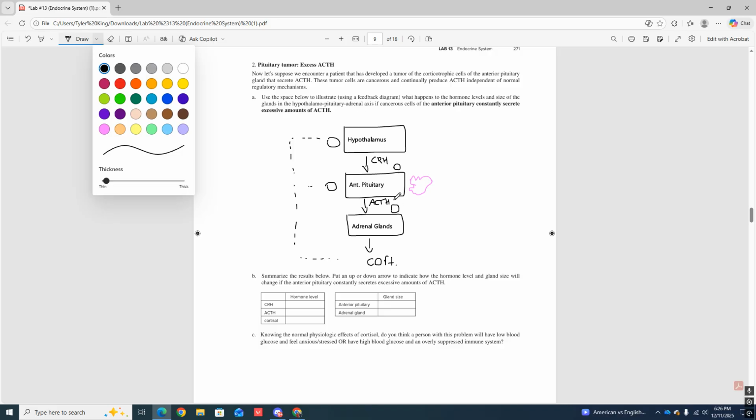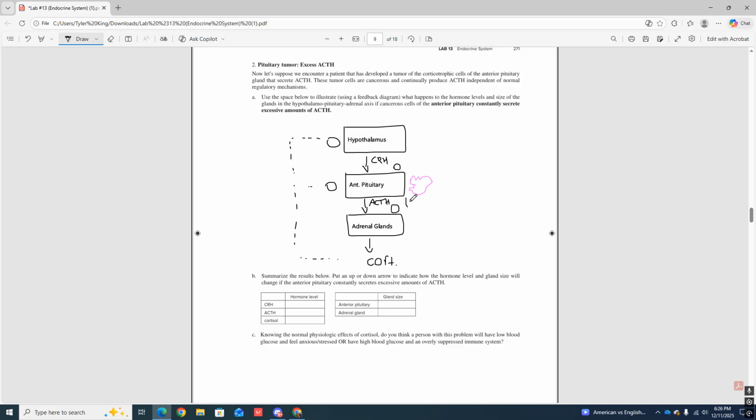So what's going to happen? ACTH is going to go way up because of it. So let's draw our arrow upwards. If that is going way up, we draw a plus in that little box because it's going to be constantly stimulating the adrenal glands to produce cortisol. And if it's constantly producing cortisol, that means the levels are going way up here. So cortisol levels going way, way up.